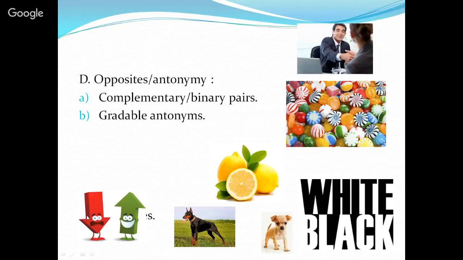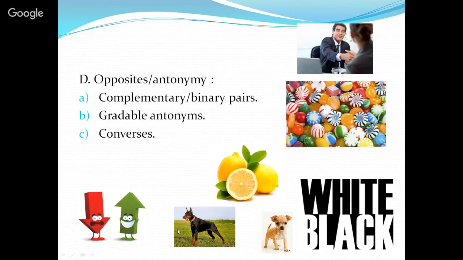The next one is the converses. The converses are terms or words that we use to describe a relationship when we are talking about different words, but they are related. What does it mean?